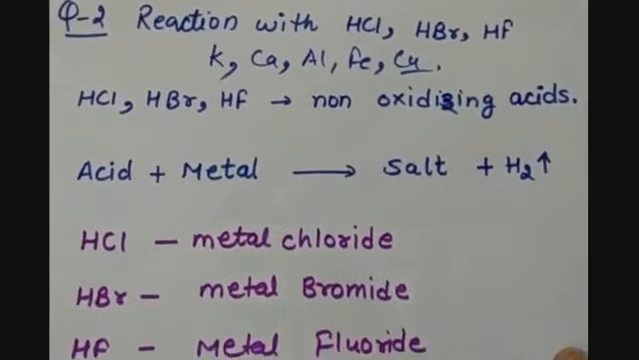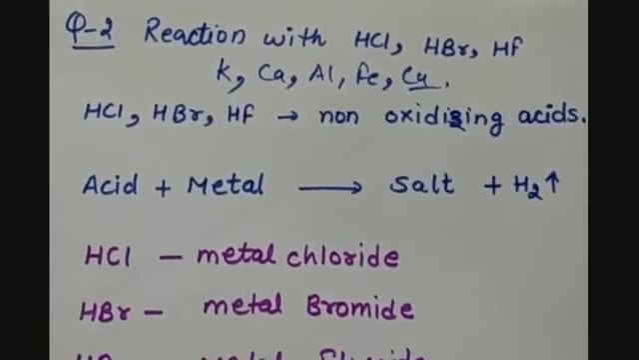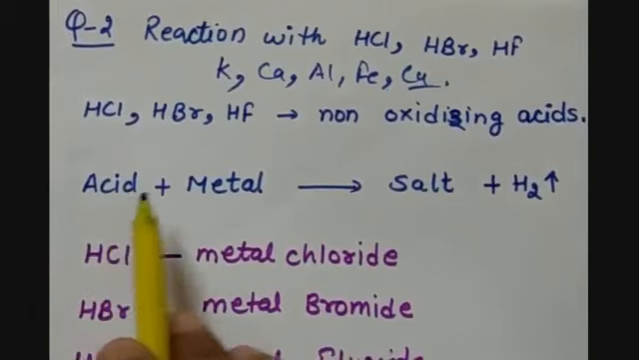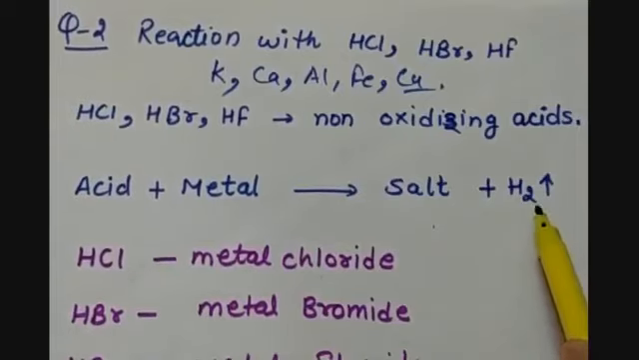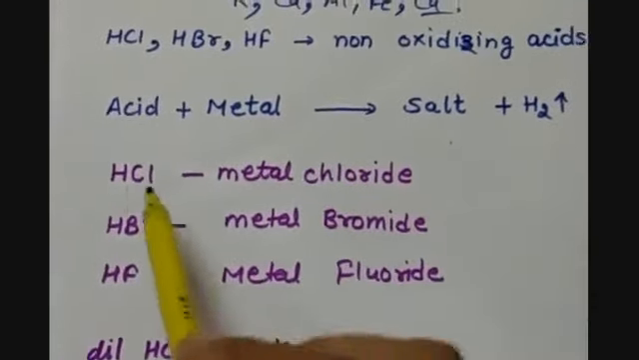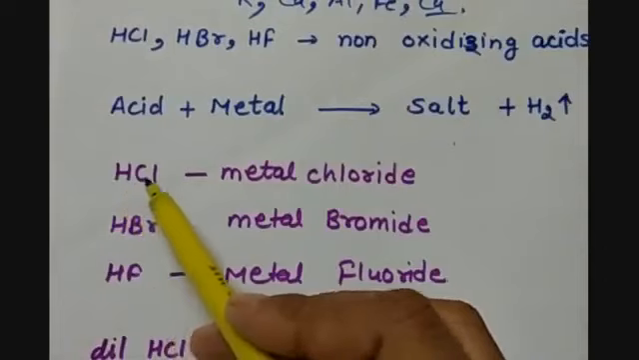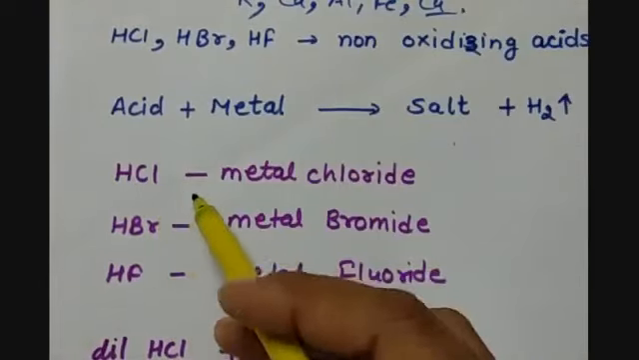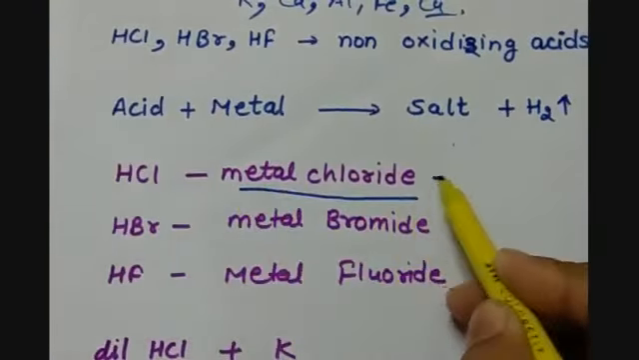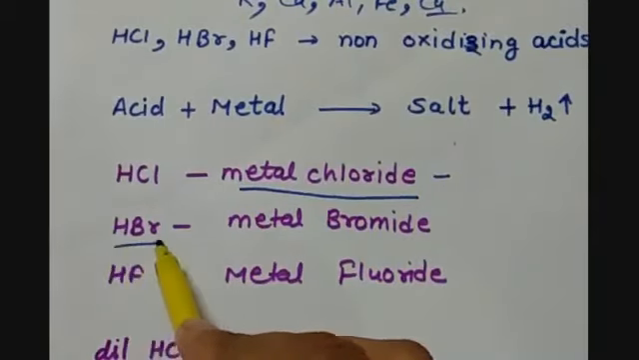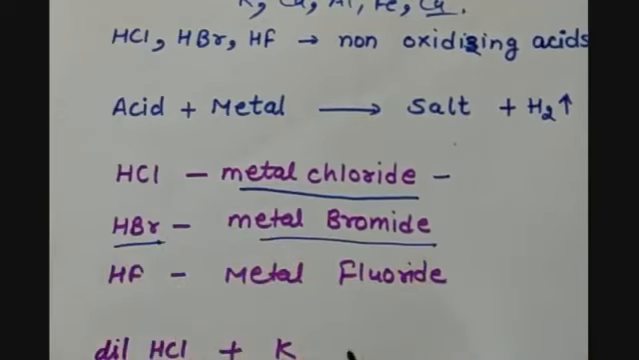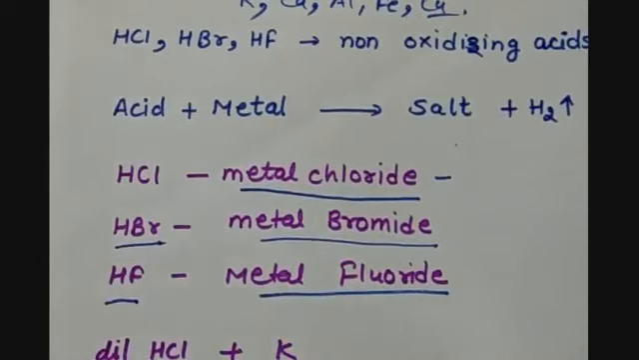So generally, when acids react with a metal, they form a salt and hydrogen gas is evolved. When dilute hydrochloric acid reacts with any metal, a metal chloride is formed as a salt and hydrogen gas is evolved. When hydrobromic acid reacts, metal bromides are formed. When hydrofluoric acid reacts with the metal, metal fluorides are formed. Along with that, hydrogen gas is evolved.